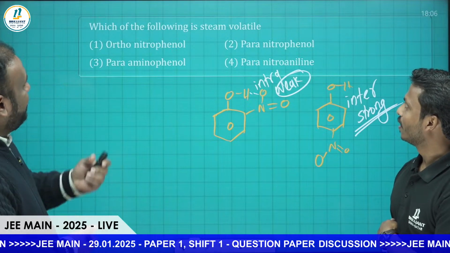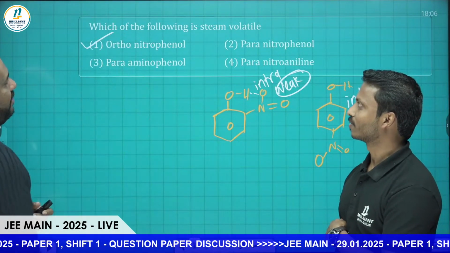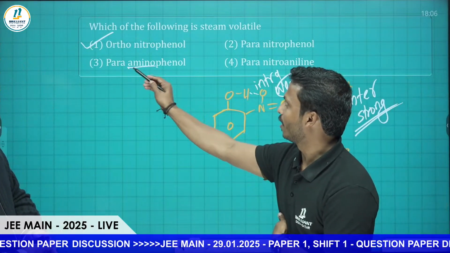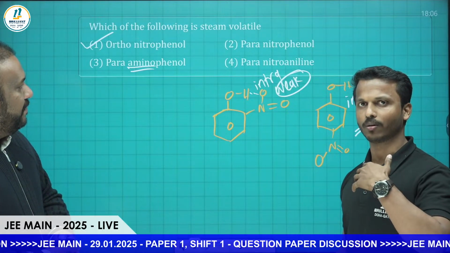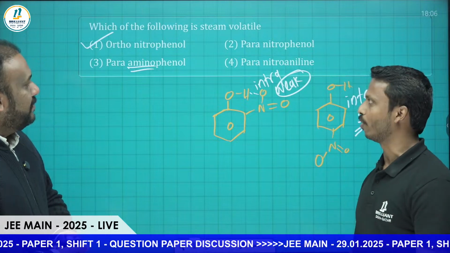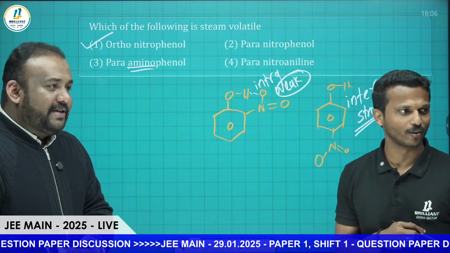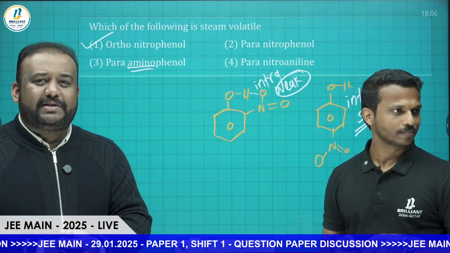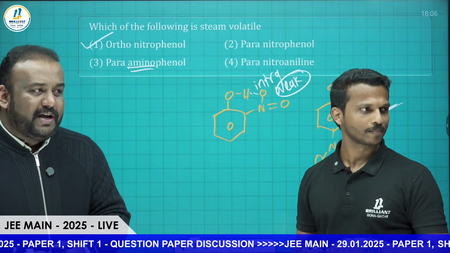So which of the following is steam volatile? Without any doubt, we can say it will be orthonitrophenol. The amino group compounds have the highest boiling point, so they will take more time to vaporize. Orthonitrophenol has the least boiling point because of weak intramolecular hydrogen bonding. This comes up, and we have statement based questions also in board examinations. It is a very important concept.